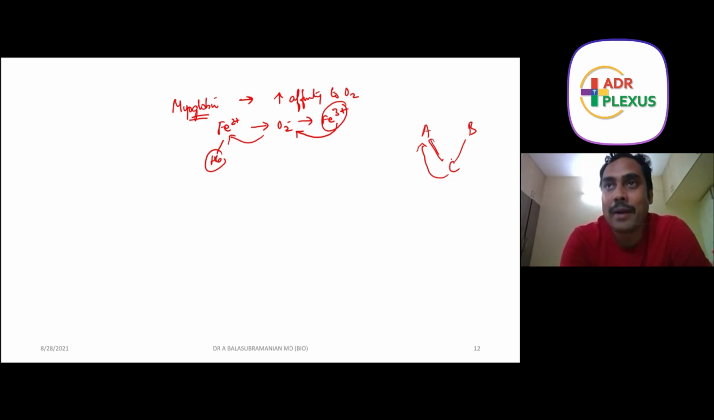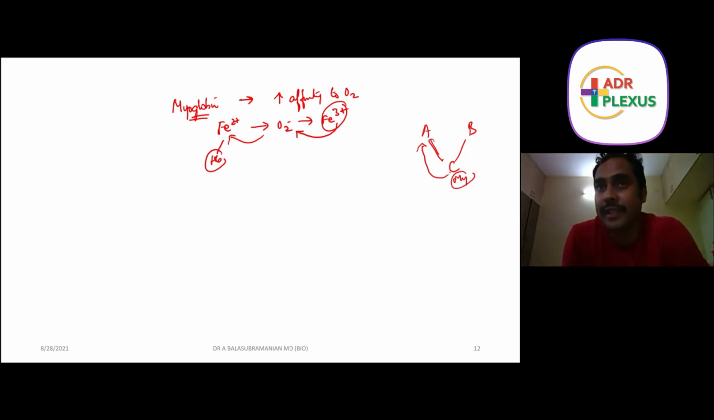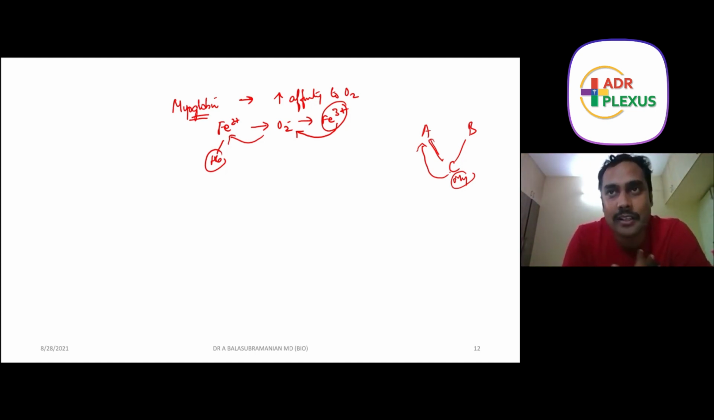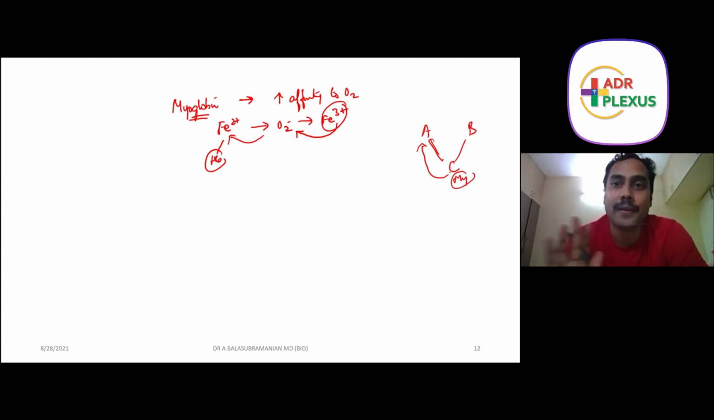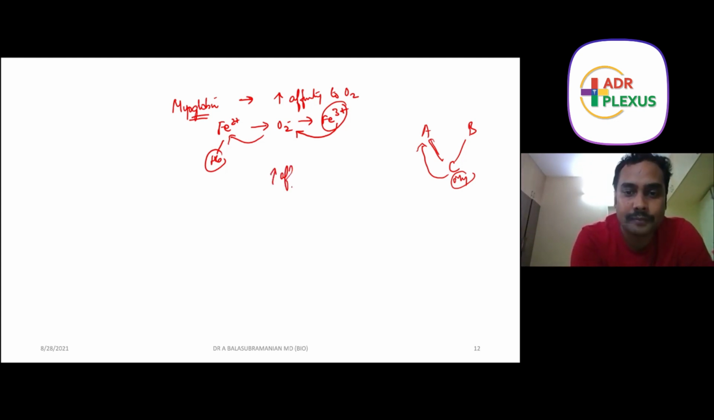Likewise, myoglobin takes up oxygen. This girl is like myoglobin. Myoglobin takes up oxygen more when compared to hemoglobin. That means myoglobin is easily saturated with oxygen when compared to hemoglobin because affinity is more. When a particular amount of oxygen is available, myoglobin will say, I will take up all the oxygen. When hemoglobin is struggling, myoglobin will easily take up oxygen and be filled. So: increased affinity, easy saturation.